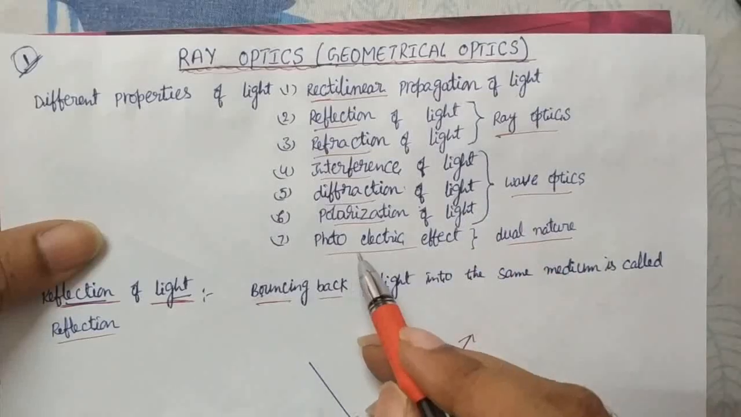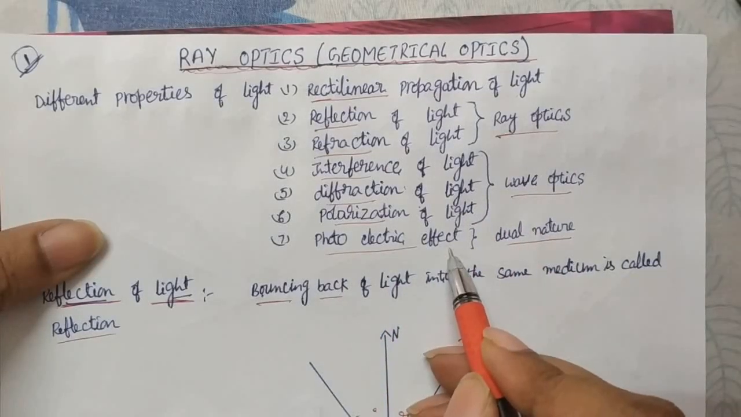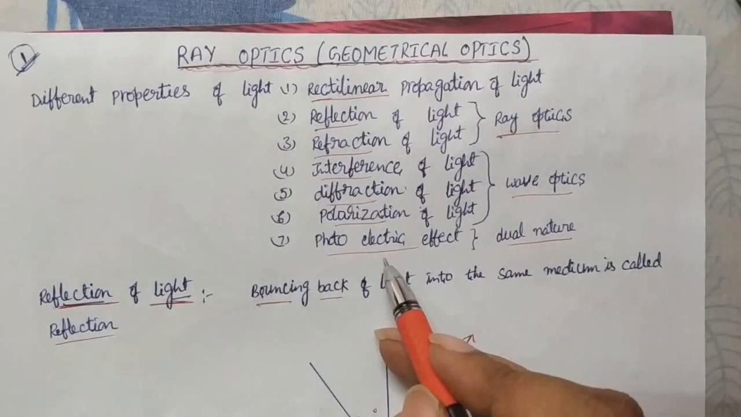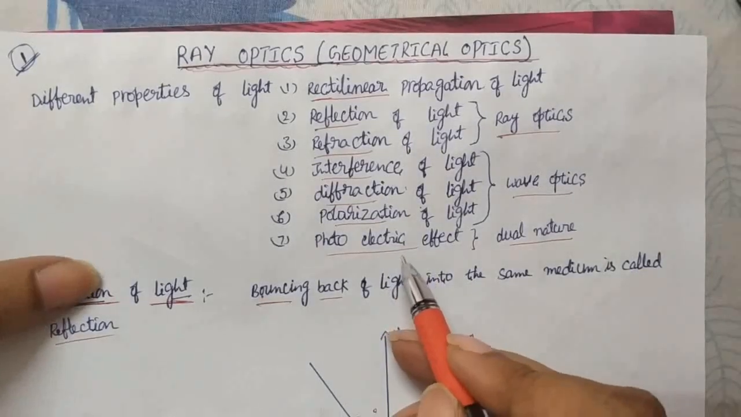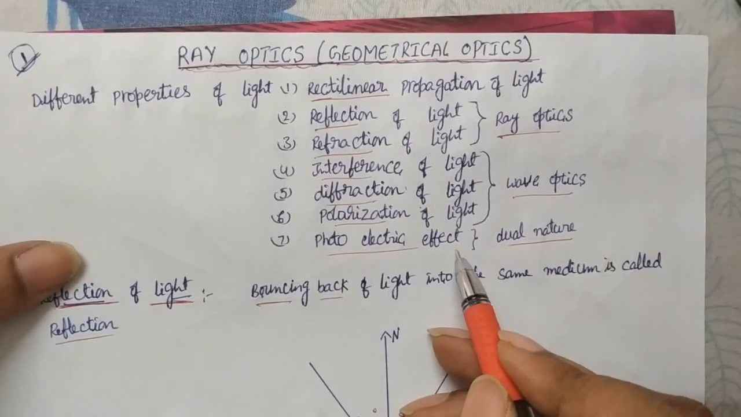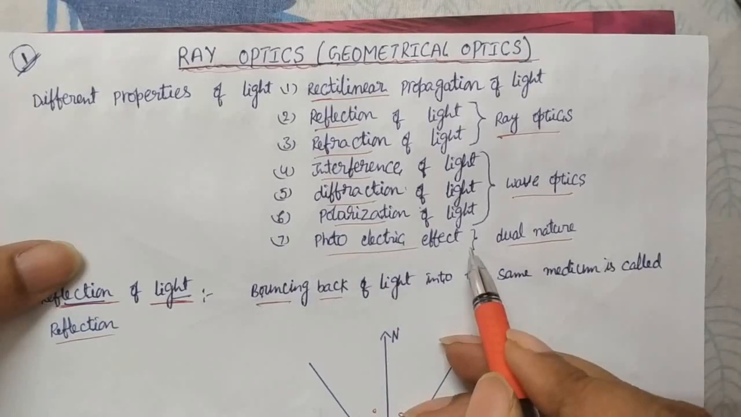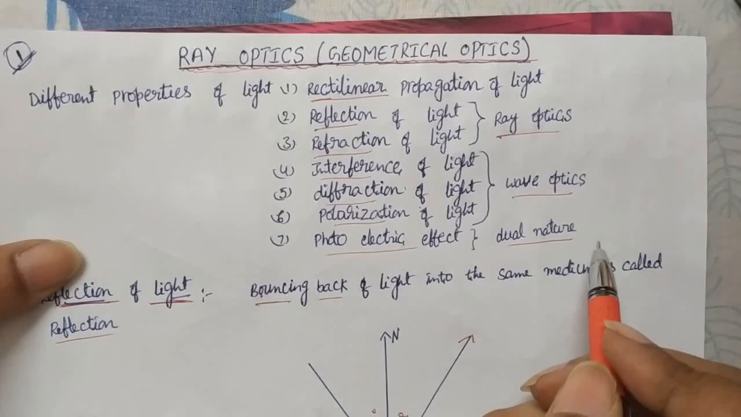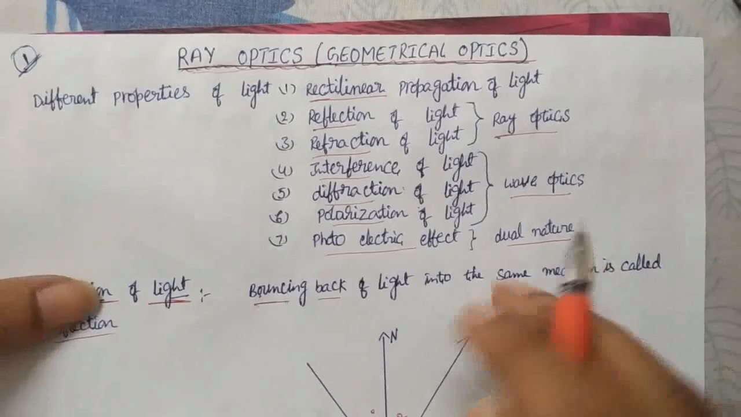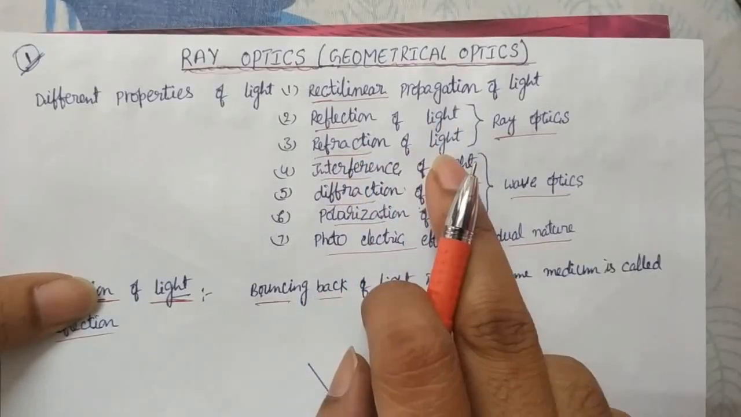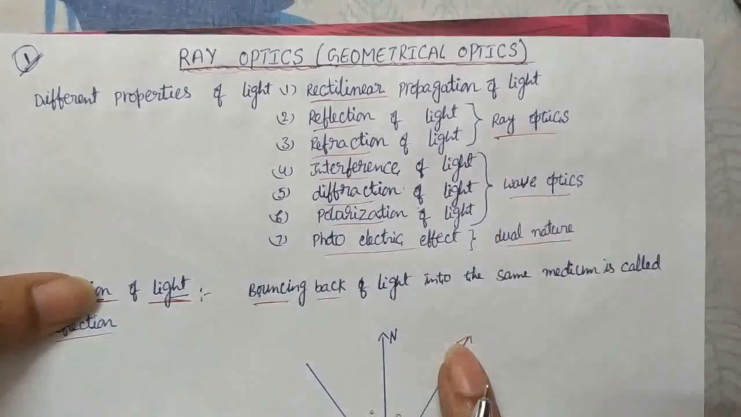And the other one, the photoelectric effect, when a photon is absorbed by an electron. If a photon hits an electron, some energy will be exchanged between them. That property will be explained in the dual nature of matter and radiation chapter. Okay. Now in this chapter we have only reflection and refraction of light, ray optics.